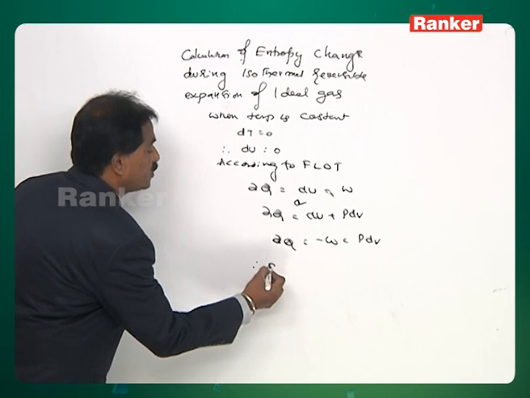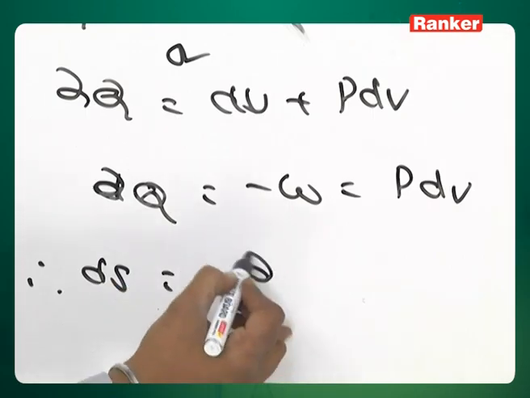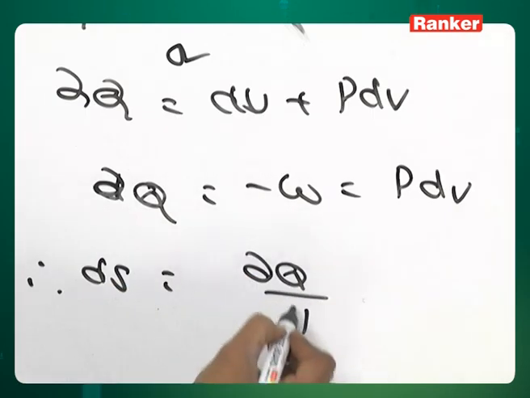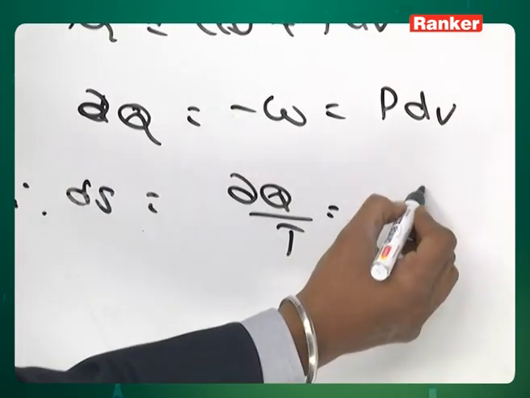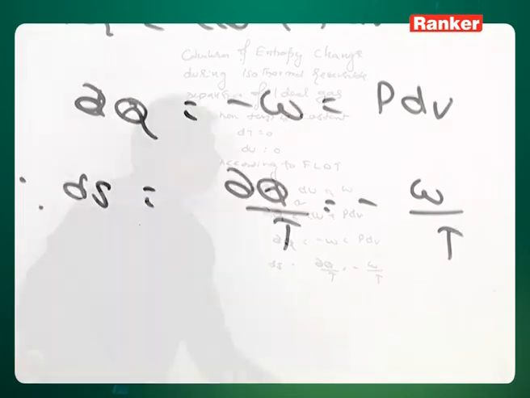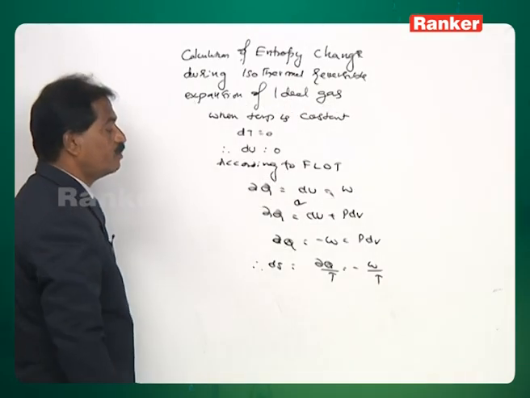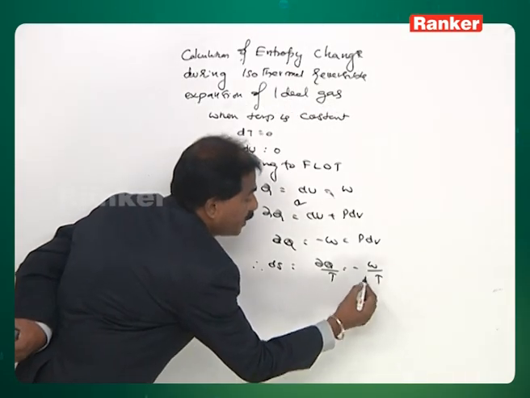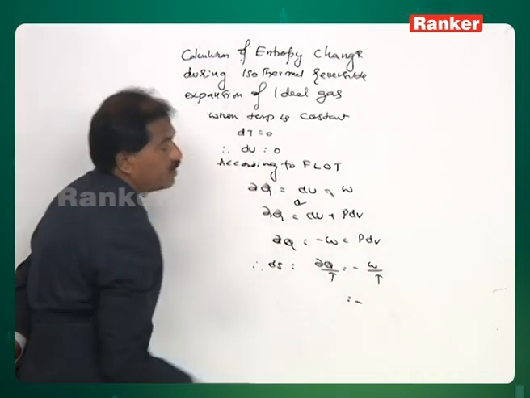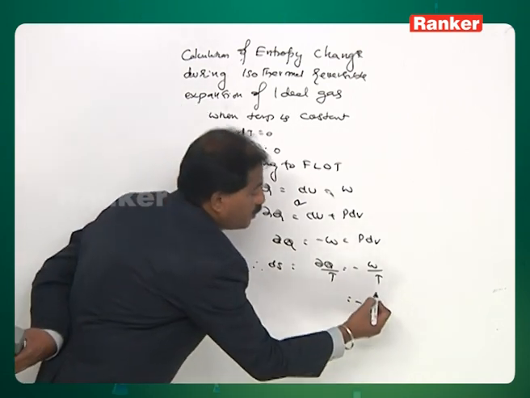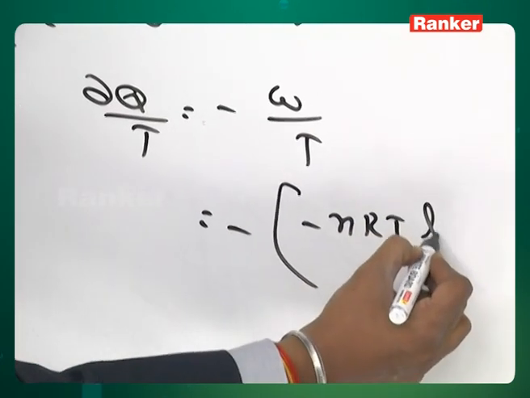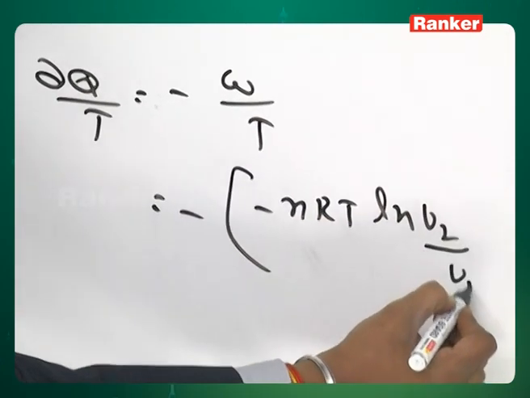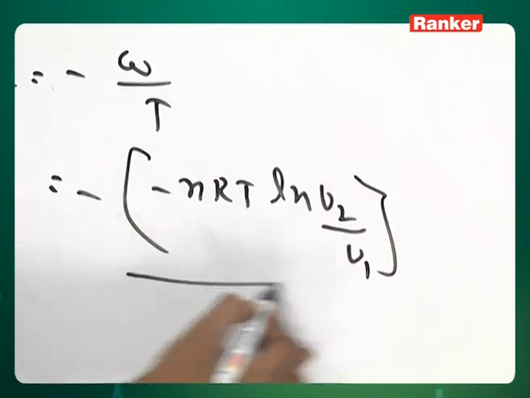Therefore, entropy change del S is equal to dou q by T. That is equal to minus w by T. For w already we have derived the expression. Therefore, w is equal to minus nRT ln V2 by V1, whole divided by T.